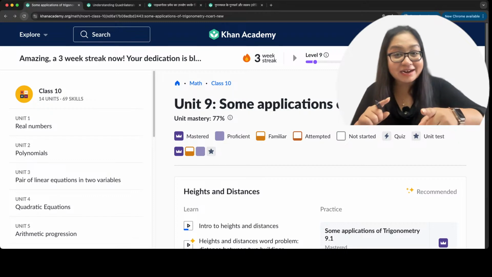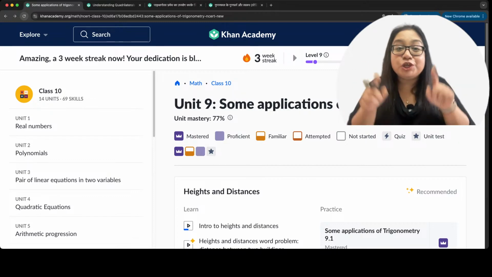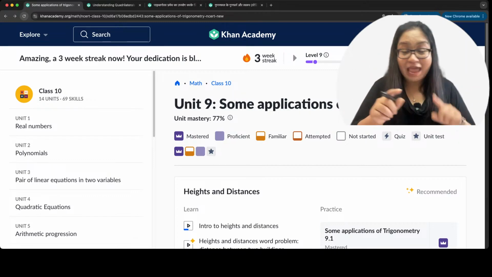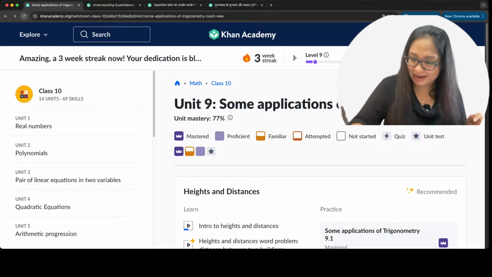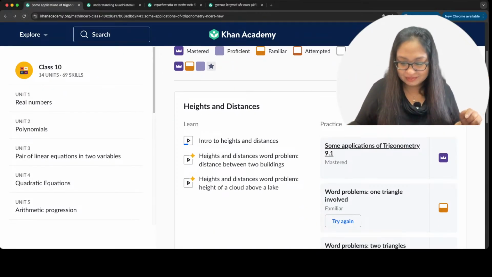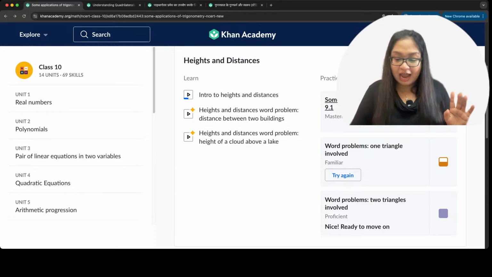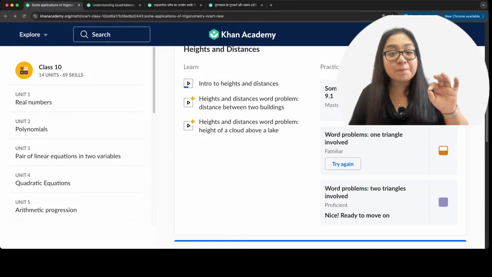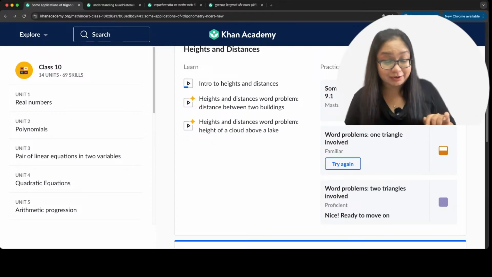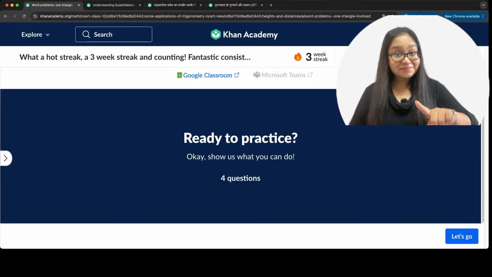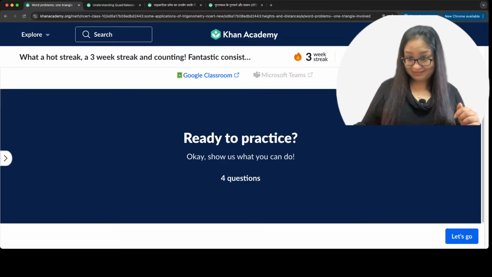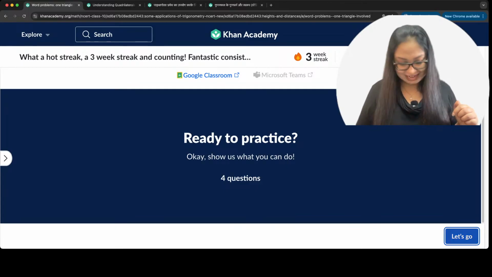The rule is that I will show you a question and you give me your answer. Everybody solves a question immediately and gives me an answer. All right, let's start. Applications of trigonometry, heights and distances, word problems with one triangle first. Ready? Let's go.